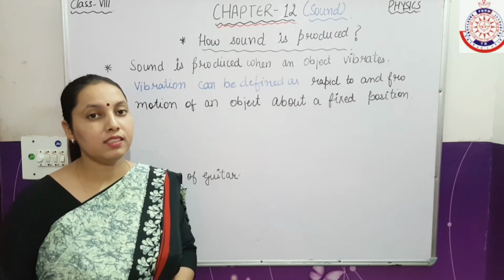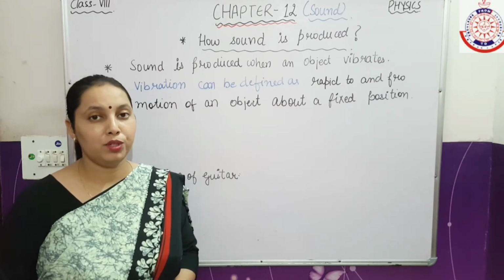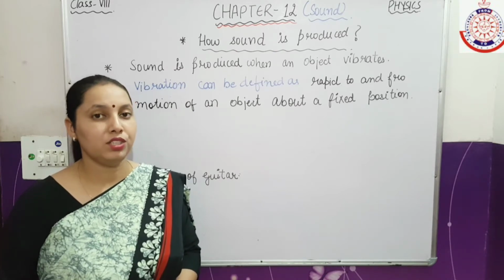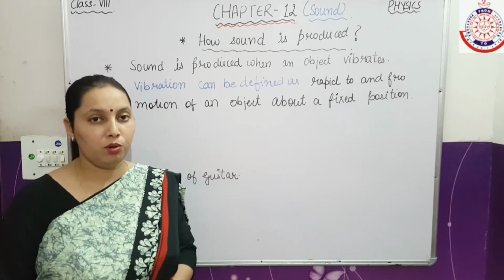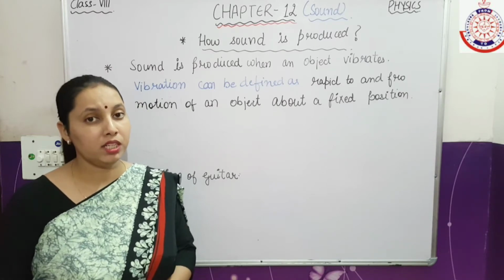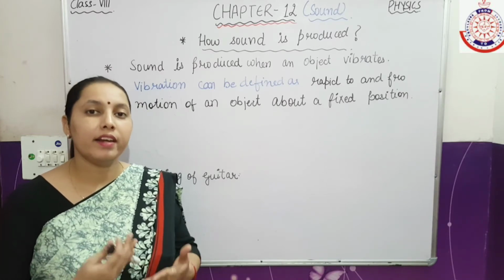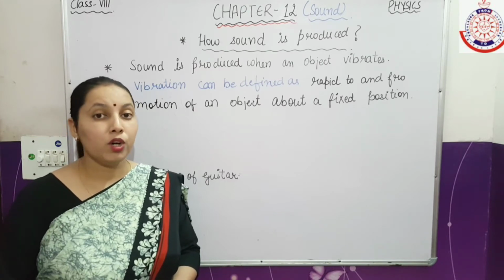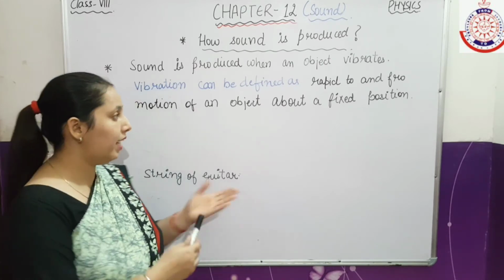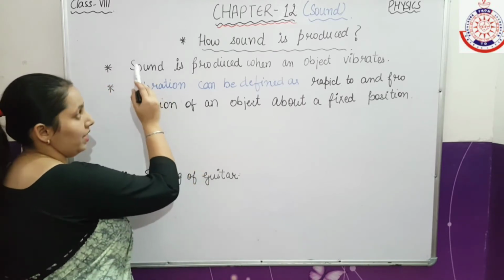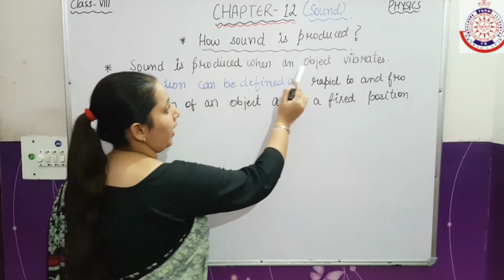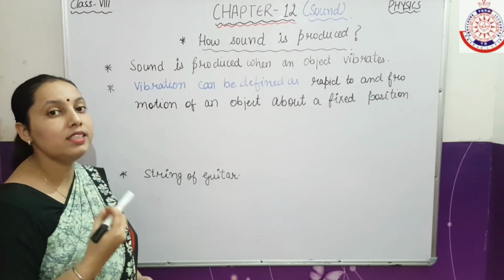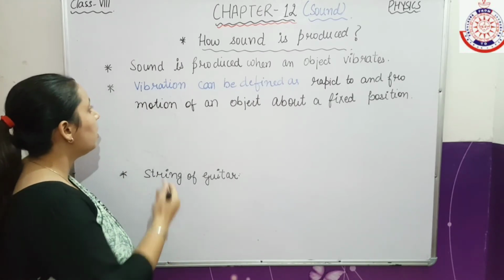Firstly, we will discuss how sound is produced. Sound is produced basically by vibrations, by a vibrating body. What does vibration mean? Vibration means rapid to and fro motion about a fixed point. What is to and fro motion? Let us see. Sound is produced when an object vibrates. If there is some vibration, then sound is produced.